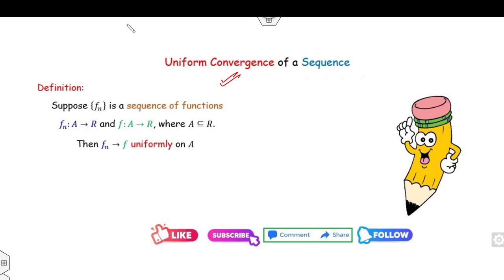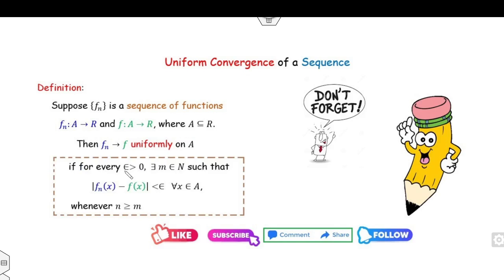Suppose fn is a sequence of functions defined from A to R, then fn is said to converge uniformly on A to f, where f is also from A to R, if for a given epsilon greater than 0, we have |fn(x) - f(x)| < epsilon. Remember, it is for all x.